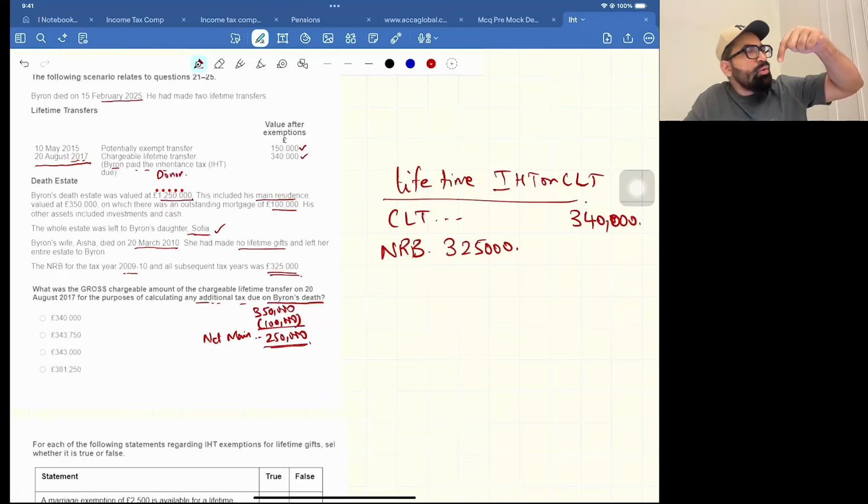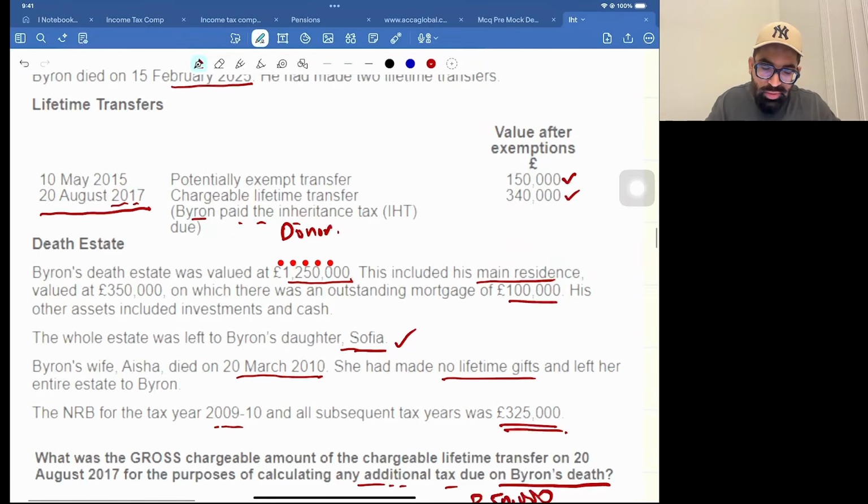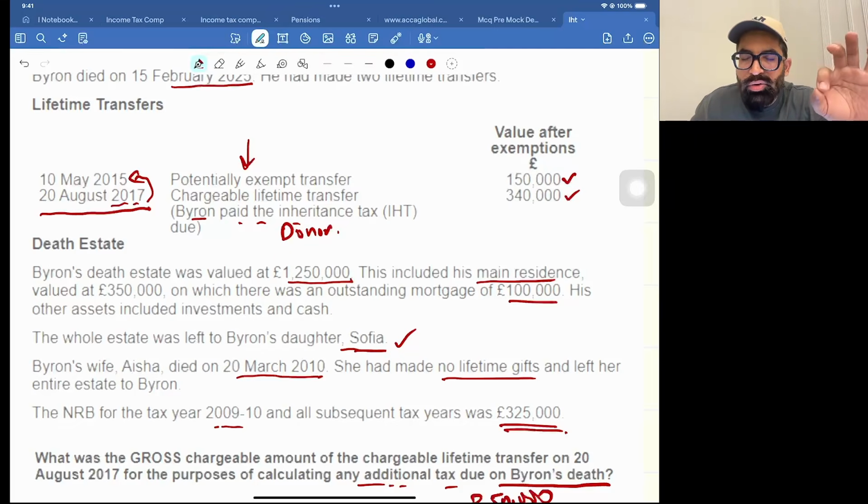From the date of gift, you look back 7 years. Is there any tax calculation in those 7 years? No. Why? As a student, you may say, sir, in the last 2 years there is a PET, a potentially exempt transfer: this CLT was made in 2017, but there is a PET in 2015. So my dear student, if you look back 7 years, on a potentially exempt transfer you don't calculate any tax.